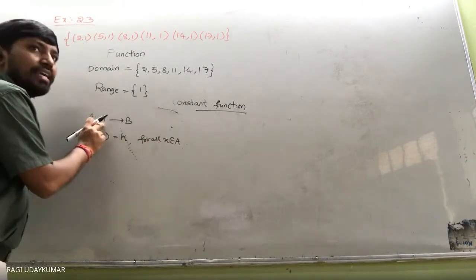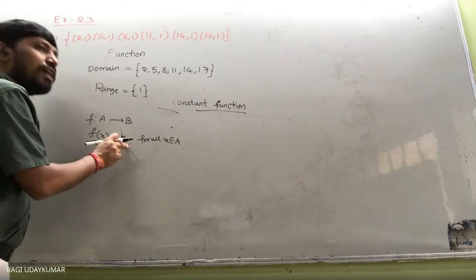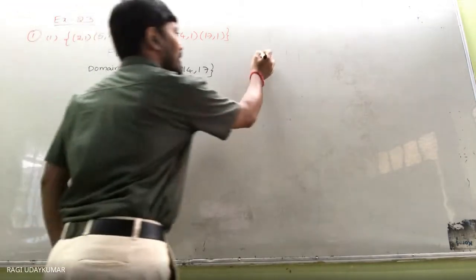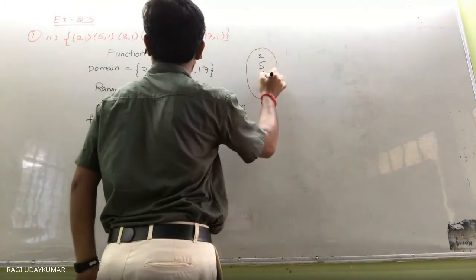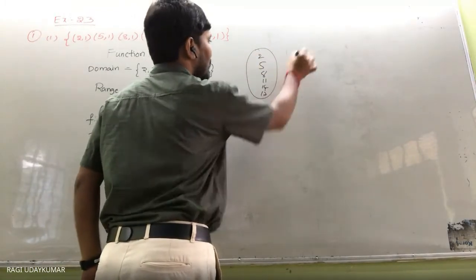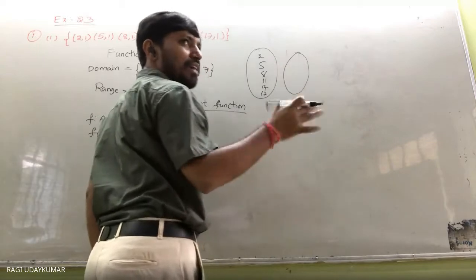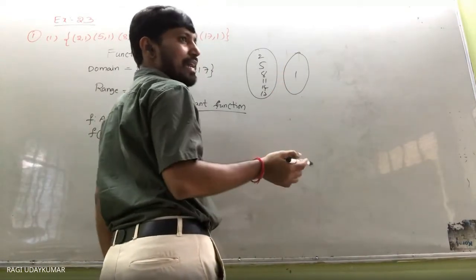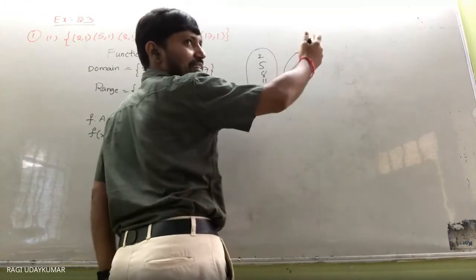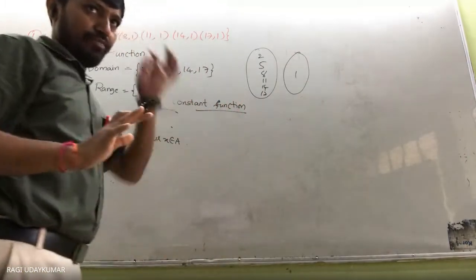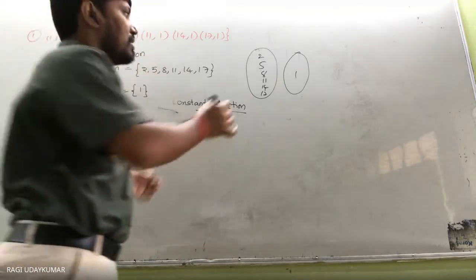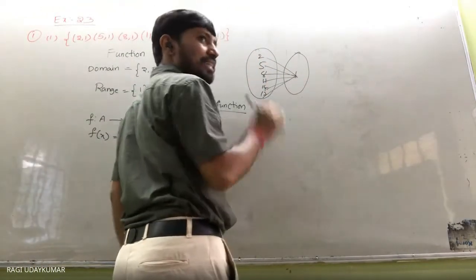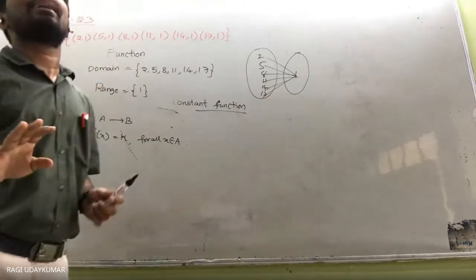x A में क्या क्या है वो सारा एलिमेंट्स k को लिंक हो गया. इधर k का प्लेस में 1 है. So all are linked to here. If you are taking 2, 5, 8, 11, 14, 17, here whatever the elements are there, we don't know. Here it is not given to you. कोडोमेन दिया नहीं है. इसमें और कुछ भी हो सकता है. In this question it is not given. So here 2 to 5 hai, all are linked to one element. Then this type of the function is called a constant function.